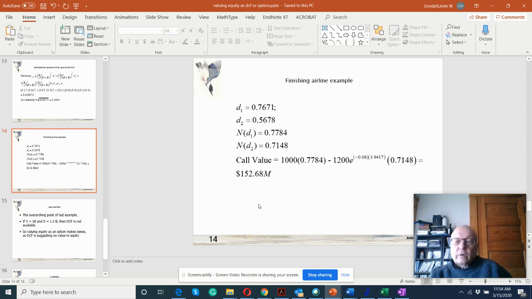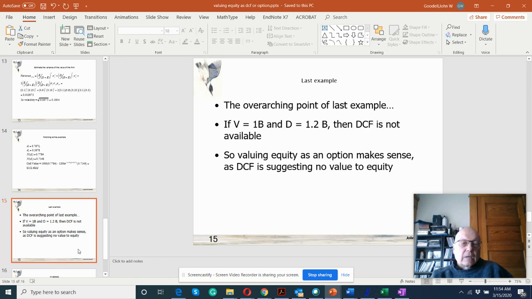And that's the main point, that if a company would have zero equity using discounted cash flow alone, then maybe the option pricing approach is the better approach, right? That's the overarching point of the last example. In the last example, V was 1 billion, D was 1.2. Discounted cash flow would say the value of equity is zero, but I would say discounted cash flow is not available. So valuing equity as an option makes sense in this example.